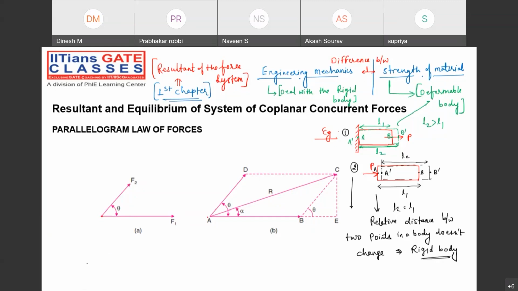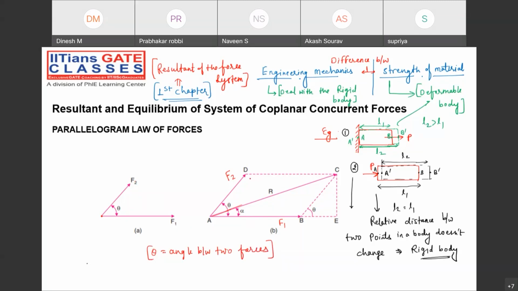We can find the resultant based on the parallelogram law of forces. Suppose the F2 force is acting over here, and the F1 force is acting over here. Then the resultant will be somewhere here. The resultant makes some angle alpha with the F1 force. Remember the angle and remember with respect to which force we are taking it. And theta is the included angle between the two forces.